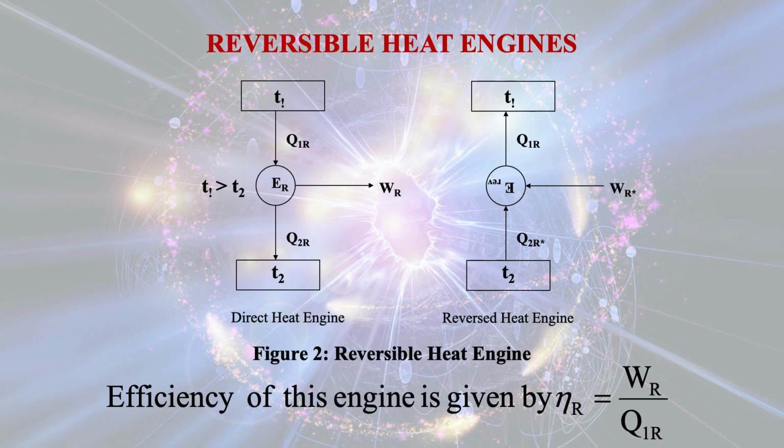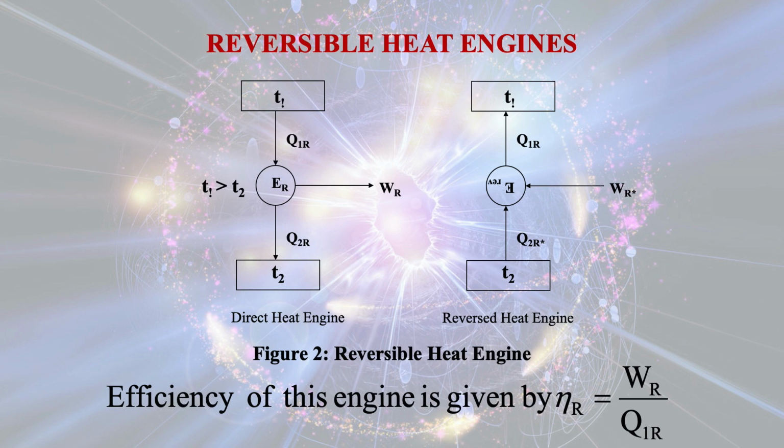So in this case, you see that WR is work done by the system. It will be considered as positive, and Q1R is the heat input to the system, that is also considered to be positive. But Q2R, that is heat leaving the system and delivered to a low temperature reservoir, will be considered as negative. Now let us look at the diagrams for the reversible heat engine. One is the direct heat engine, another one is the reverse heat engine.